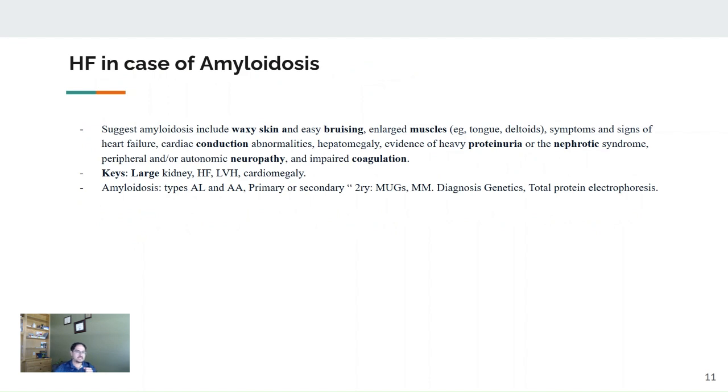Most likely the key, as you know, is a large kidney, because if this patient has a kidney disease, a CKD, usually the kidney size will shrink and be smaller in size.